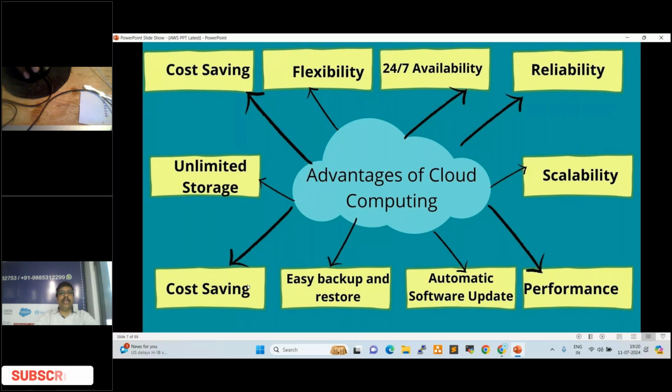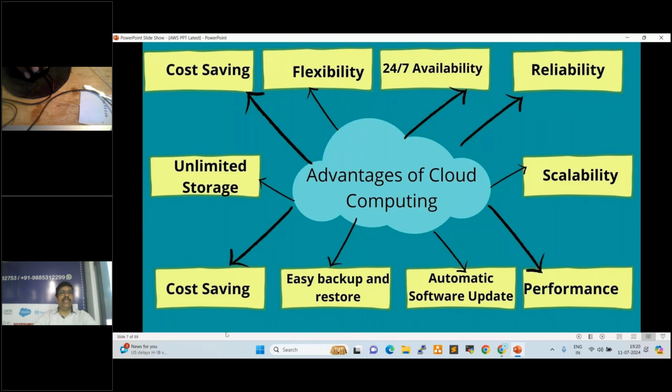So, easy backup and restoration. Backup will happen easily from one region to another region. For example, from Mumbai region to Singapore region, backup will happen automatically. In case Mumbai is down, our applications will be accessible from Singapore, right? Without any manual intervention, it will automatically fail over to the other data center.